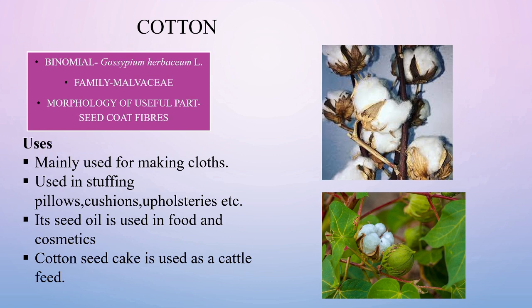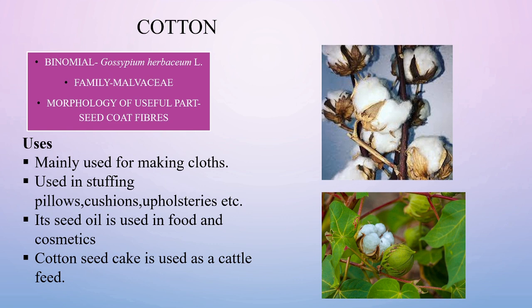Here I am mentioning an important textile fiber, cotton. Its binomial is Gossypium herbaceum. Gossypium herbaceum is the binomial and its family is Malvaceae.